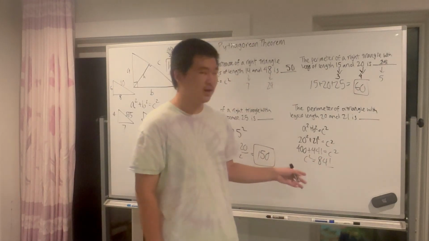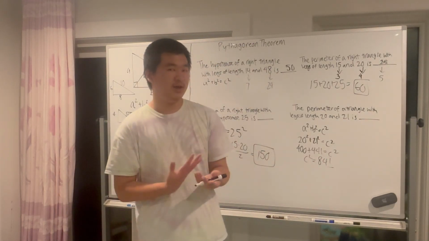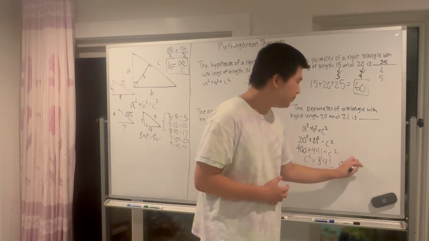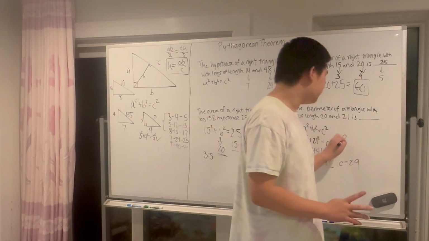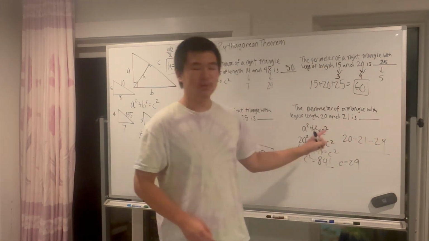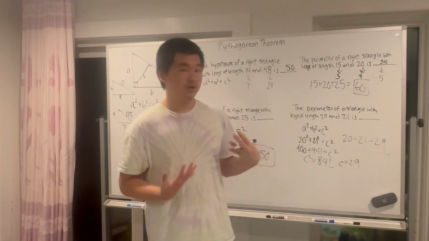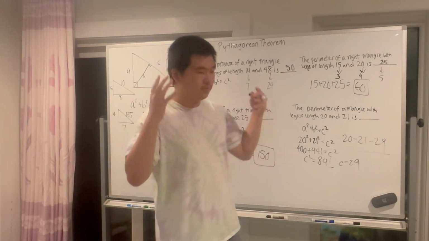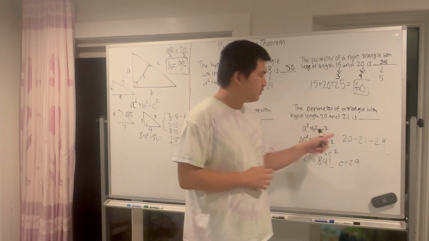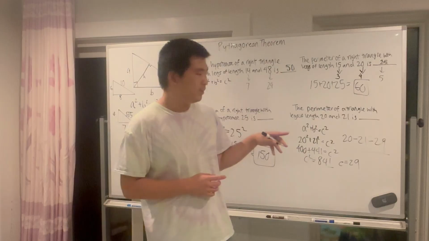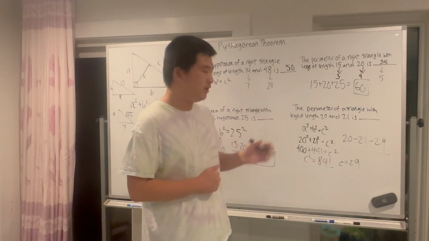And now, once again, if you have your squares memorized, this comes in handy a lot, because then we can get that c equals 29. And this is another Pythagorean triple, 20, 21, and 29. But most people don't bother memorizing this, and in fact, I myself have not memorized this. It just kind of appears in my brain, instinct maybe. But if you would like to, you can memorize this. It's a bit of a niche Pythagorean triple, but it still shows up sometimes, like it did here.